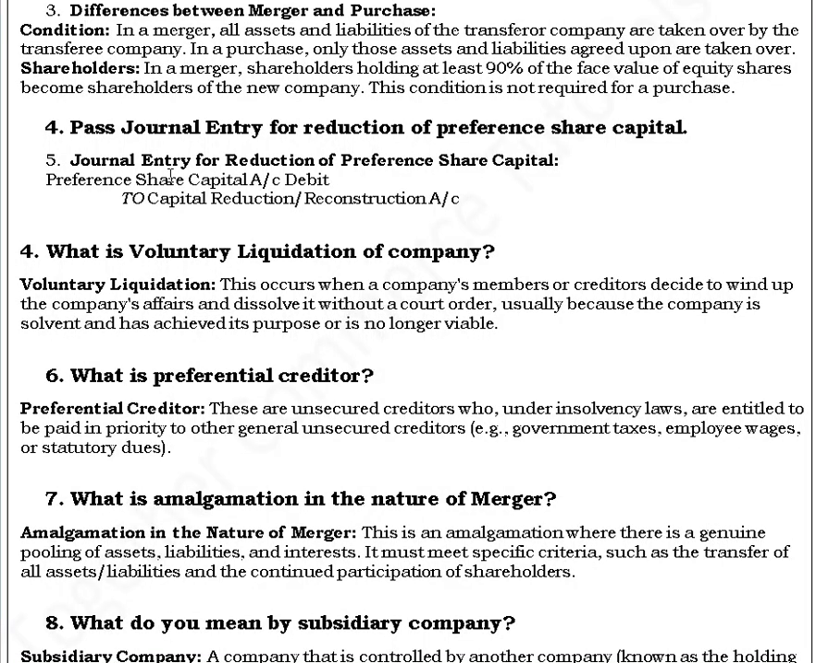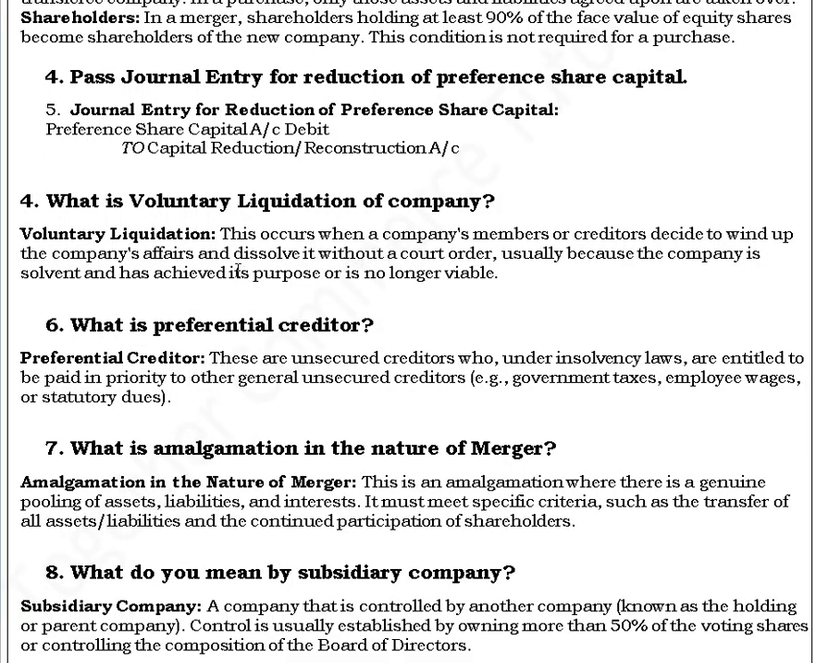Fourth question. Pass the journal entry for reduction of preference share capital. The journal entry is simple. Preference share capital account debit to capital reduction.